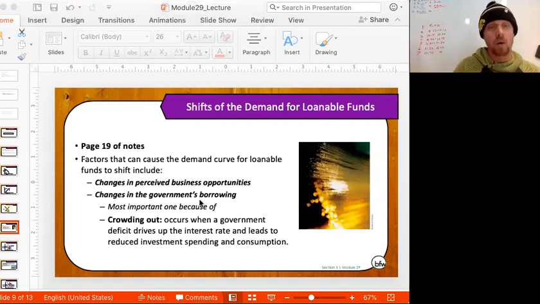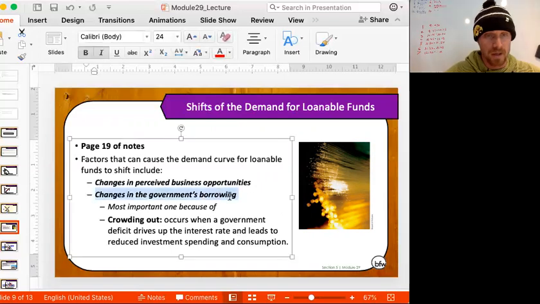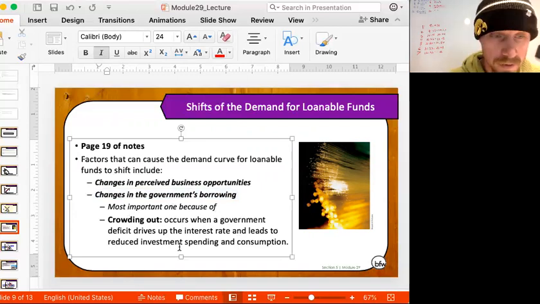The most important one that you'll see in this class, and the one that's most commonly seen to shift the interest rate, is government borrowing. As I mentioned earlier, the government, Trump just announced a stimulus package. To fund this stimulus package, the government is going to have to borrow more money. By borrowing money, they are going to demand loanable funds. When they demand loanable funds, this drives the interest rate up.